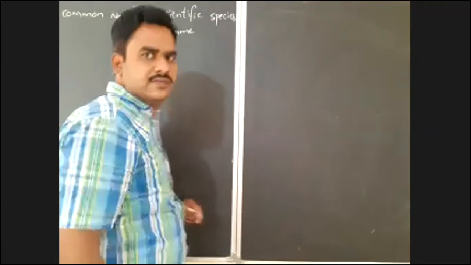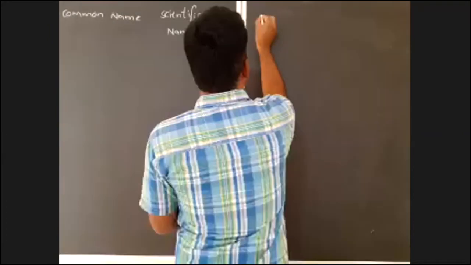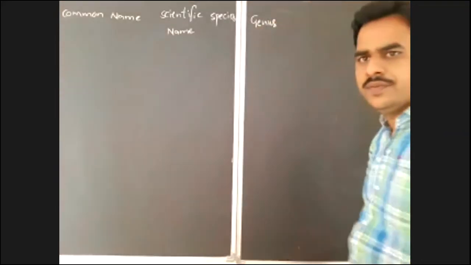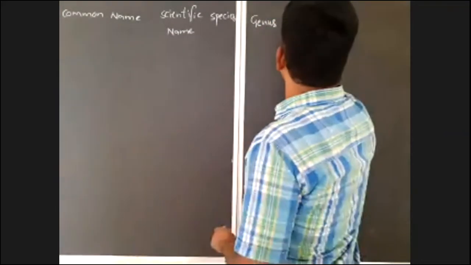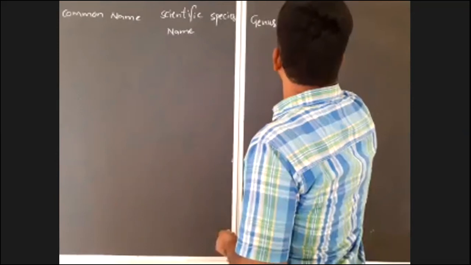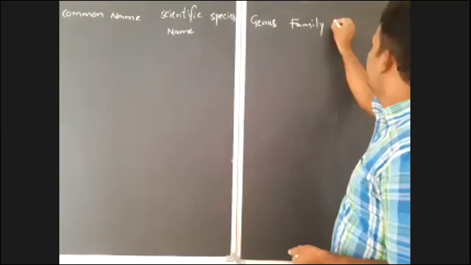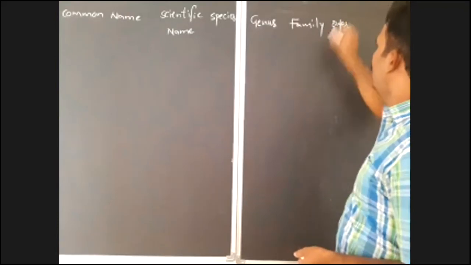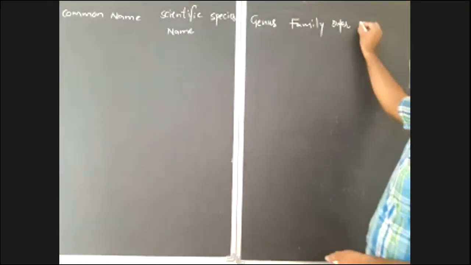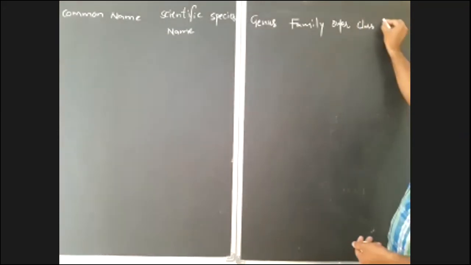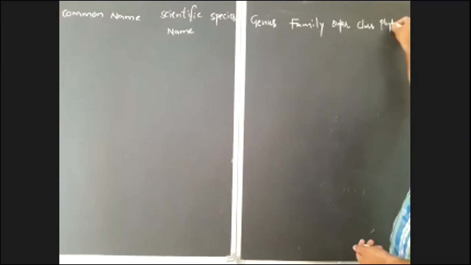Species, next genus, family, order, class, and here phylum or division.